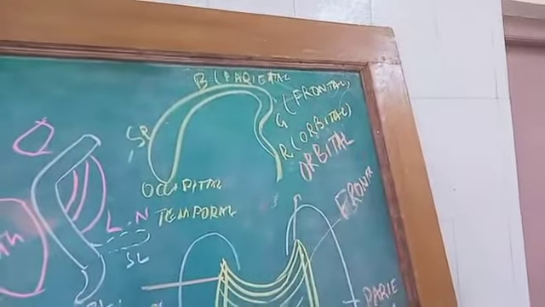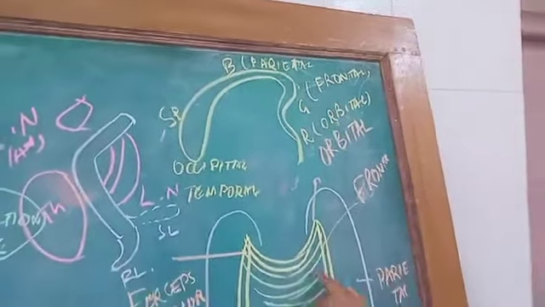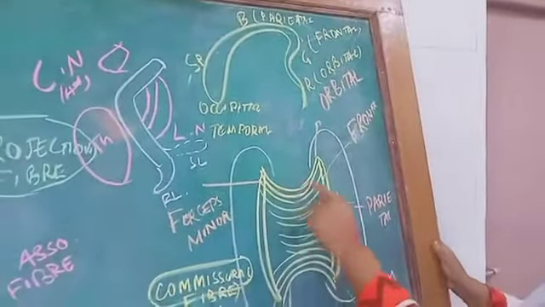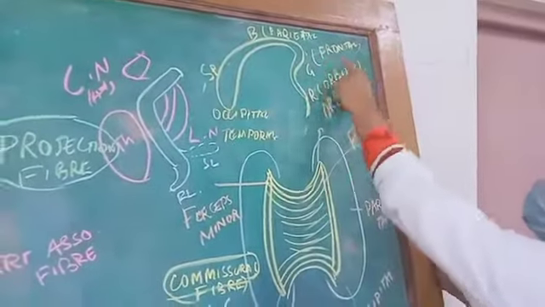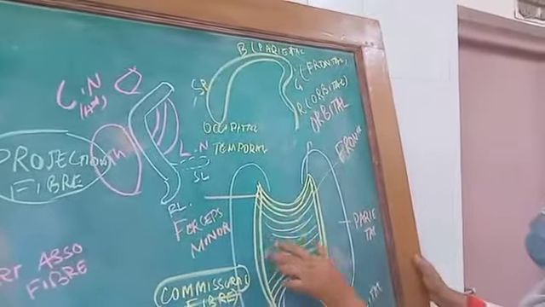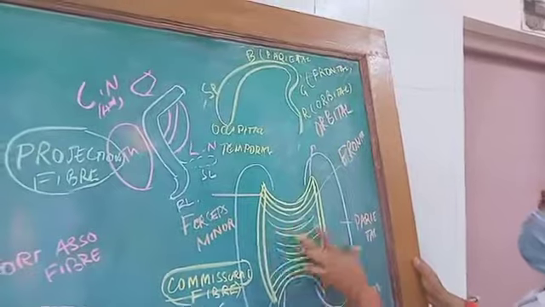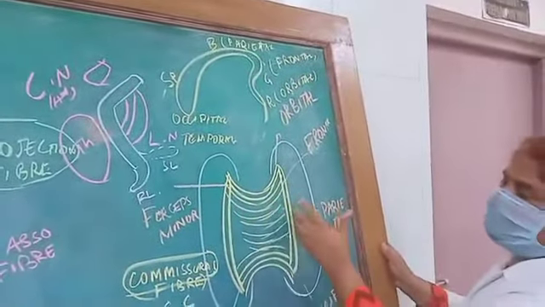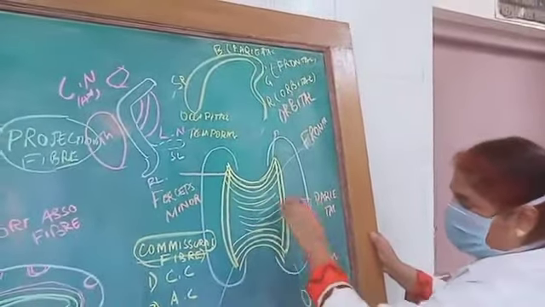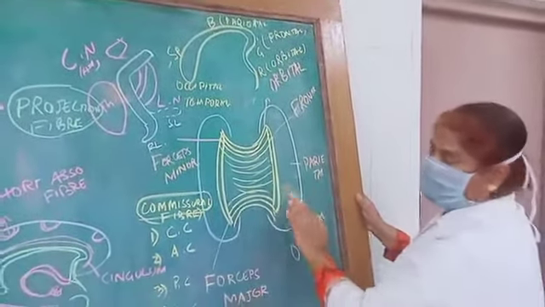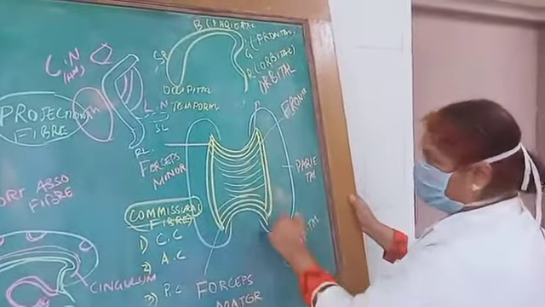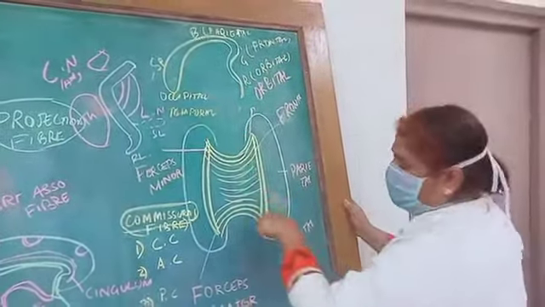Genu is the frontal fibers from one frontal lobe to the other frontal lobe. These fibers are called forceps minor fibers. Then we will see the parietal lobe. Tapetum fibers go from one parietal lobe to the other parietal lobe, and they will ultimately go to the occipital lobe and continue with the temporal lobe. So they will form the splenium fibers.